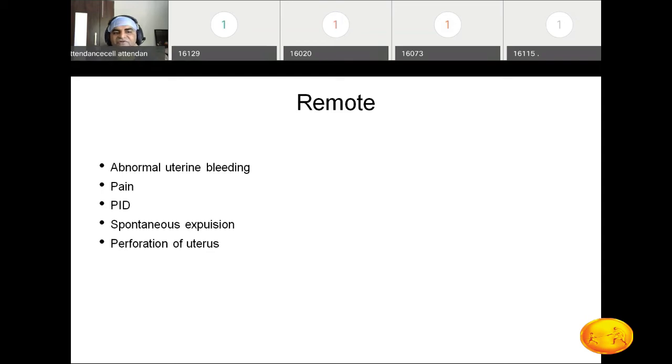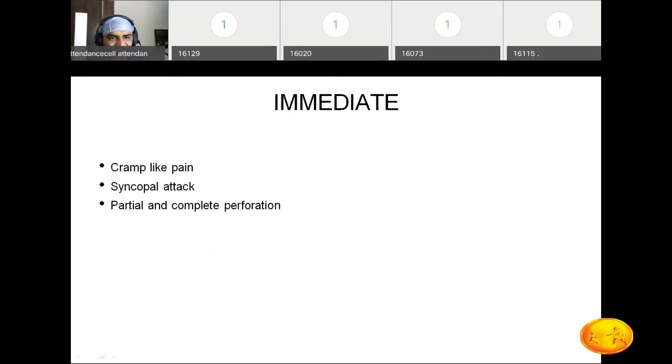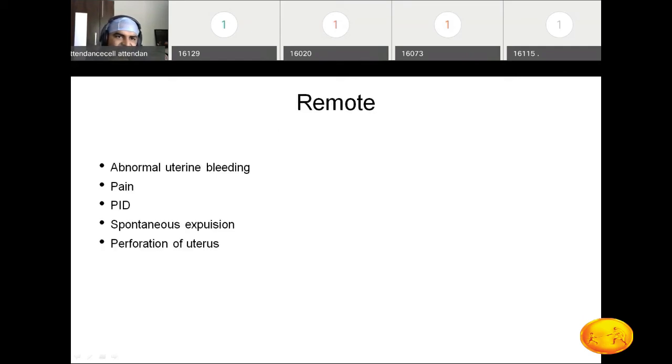Obviously the perforation of the uterus. So these are the remote complications. Very easy to remember: pain, PID, expulsion, and perforation. Is it okay? Immediate is the cramp-like pain, syncopal attack, complete and partial perforation. Then abnormal uterine bleeding, pain, PID, spontaneous expulsion, and perforation of the uterus.